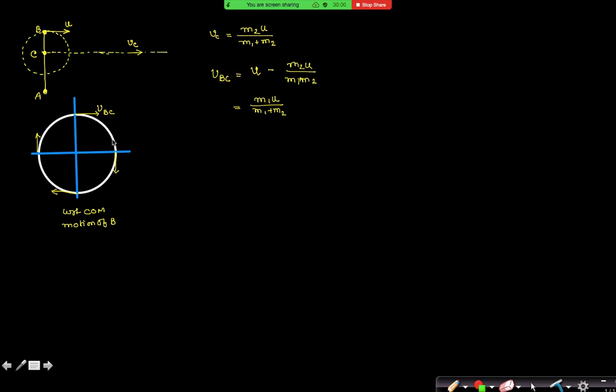Now look, at every point, if you want to find the velocity of the particle B with respect to ground, what you will do? You will just add this velocity VBC with velocity of C, yes or no? Then I can find the velocity of B with respect to ground. Yes, sir.